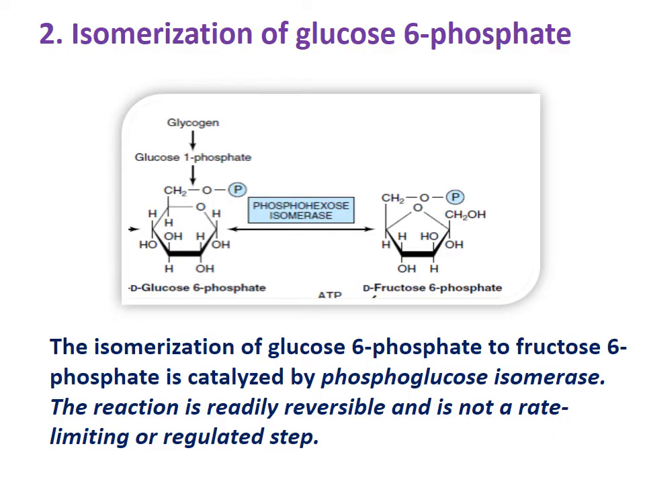Now step number 2. The first step was phosphorylation, where glucose is phosphorylated to glucose 6-phosphate at the 6th position. Now the second step is isomerization. What is that? Isomerization of glucose 6-phosphate. This glucose 6-phosphate is converted into its isomeric form, that is fructose. So glucose is converted into fructose with one phosphate, which is why it is known as fructose 6-phosphate, and the enzyme is phosphohexose isomerase. This is an isomerization reaction, so the enzyme is an isomerase.